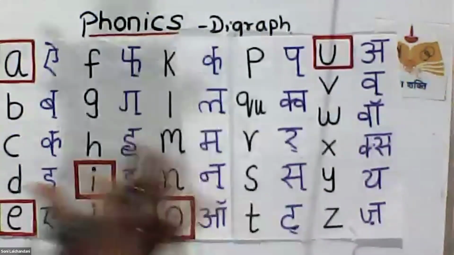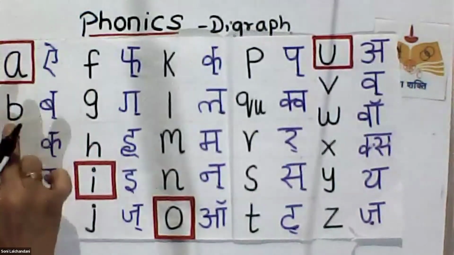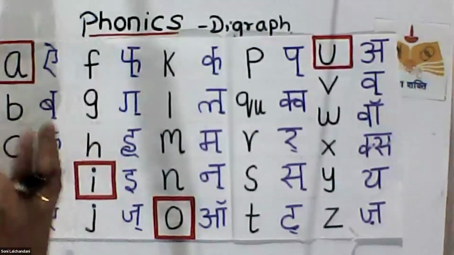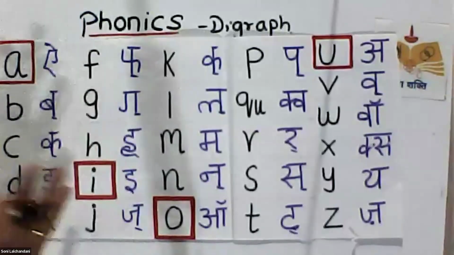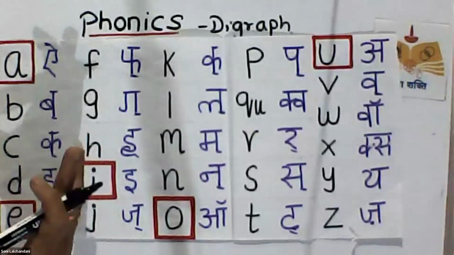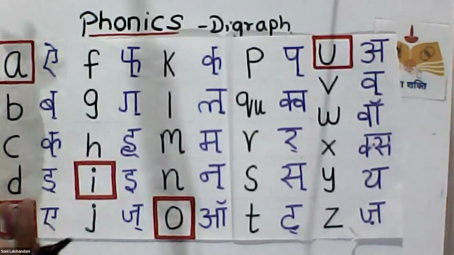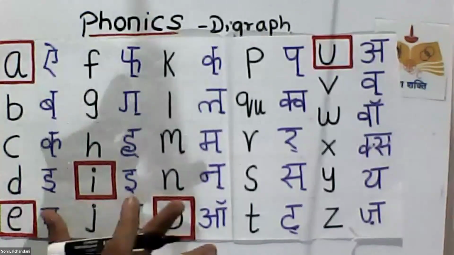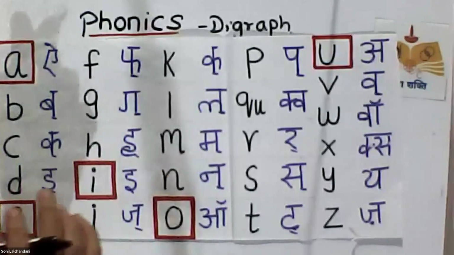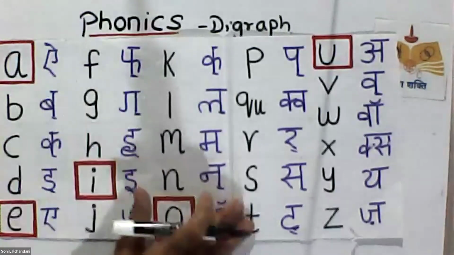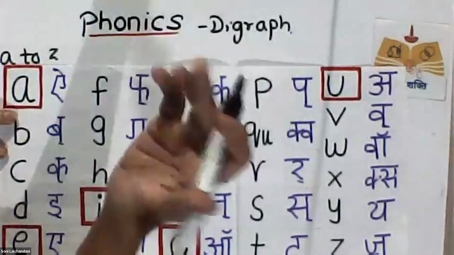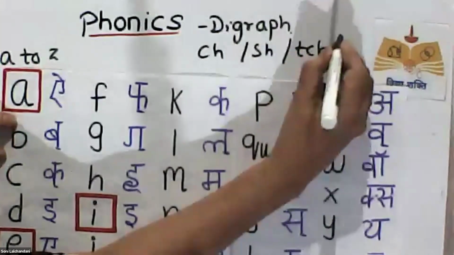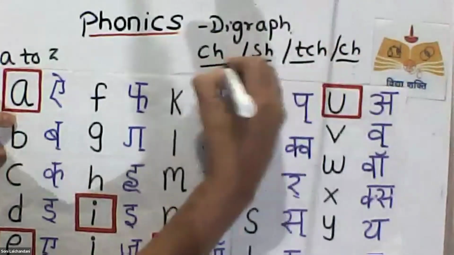Right? Okay. So we read this as A, B, C, D, E, F. So you may think that we are in the 7th standard. Why are we learning ABCD? It's because if you know all the sounds, you can blend and read unfamiliar words also. Okay. The big spellings which you're finding it difficult to memorize, you will be able to blend and read it, right? So you should know the single sounds so you will understand what is a digraph, why we are writing CH, why we are writing SH, why we are writing TCH, why we are writing CH. All this is what we are going to see today.